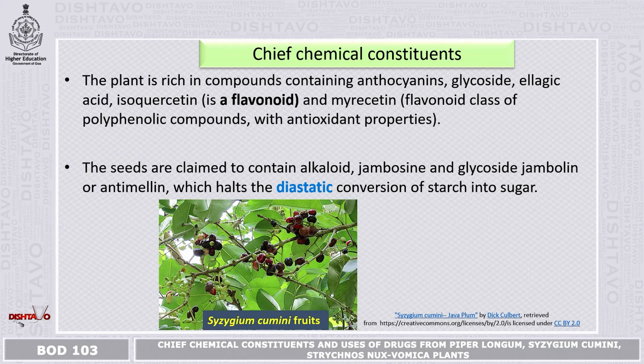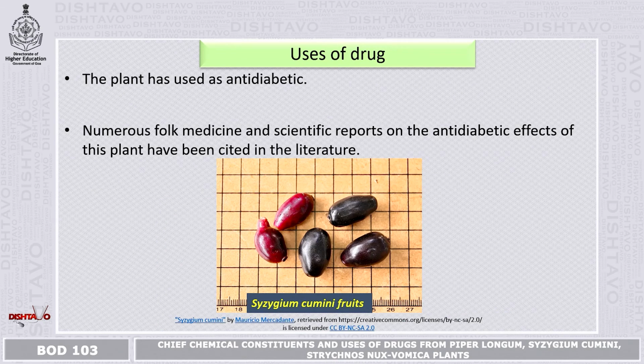So basically, these flavonoid classes are used in this diastatic conversion. Now, the use of this drug: the plant has been used as anti-diabetic. People who have diabetes directly consume this fruit, and numerous medicines are also reported regarding this plant, with scientific reports on its anti-diabetic effect.